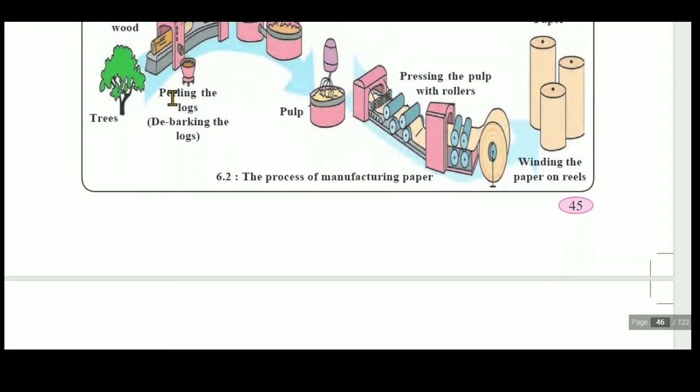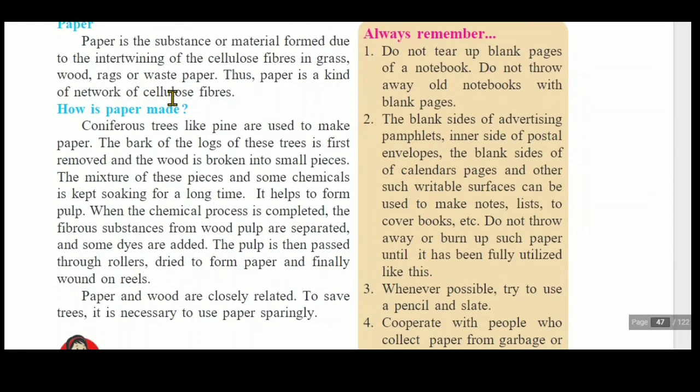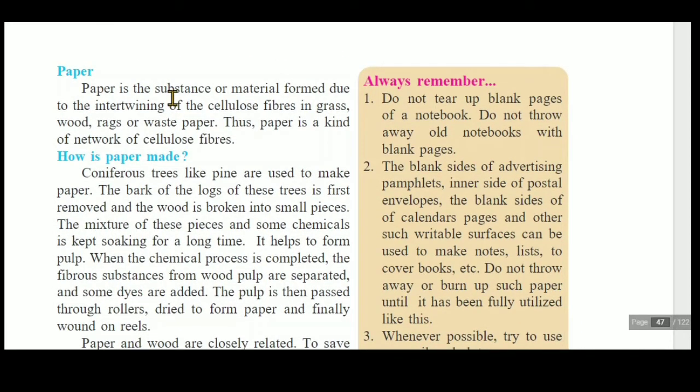After that, next is the formation of paper, or we can say the manufacturing of the paper. You know that paper has different shapes, different sizes, different colors, different qualities. Plain paper is there, drawing paper is there, gift packing paper is there, colorful papers are there.